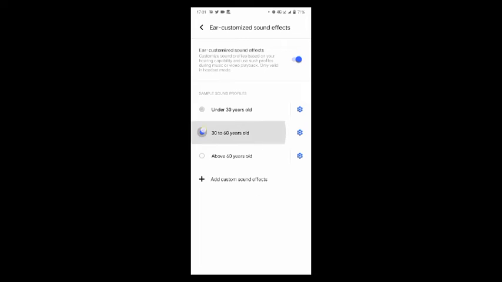If you're 30 to 60, you can click on that. If you're above 60, you can click on that. So I'm going to click on under 30 years. So you can also add custom sound effects if you want, or change your settings of your sample sound profile.